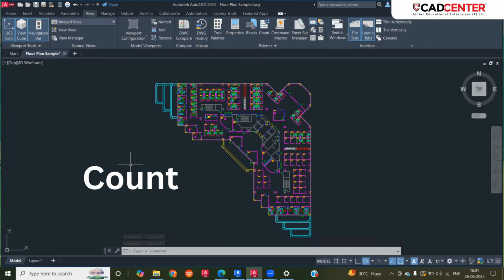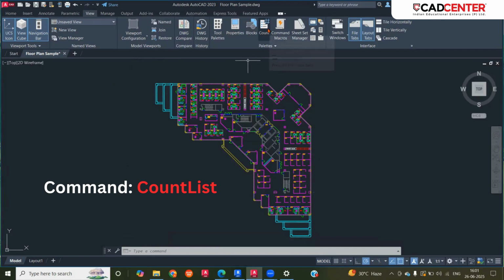And the first one is the Count option. So enter the drawing, what are the blocks you are using? That blocks count is done by the application automatically. You can go to the Count option, or you can select the command COUNTLIST.